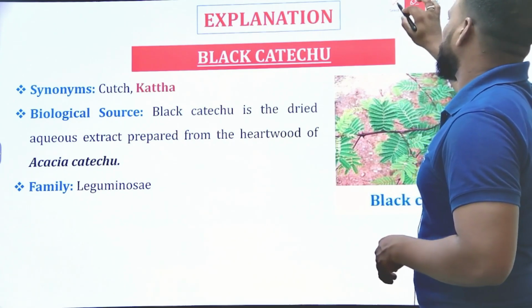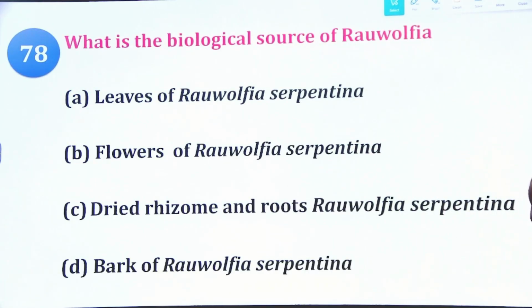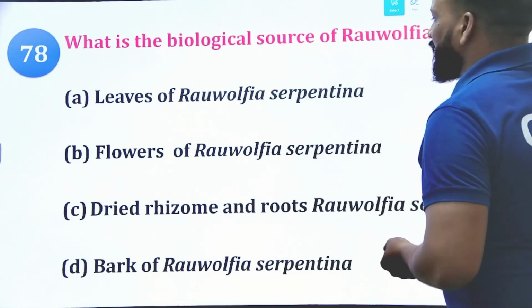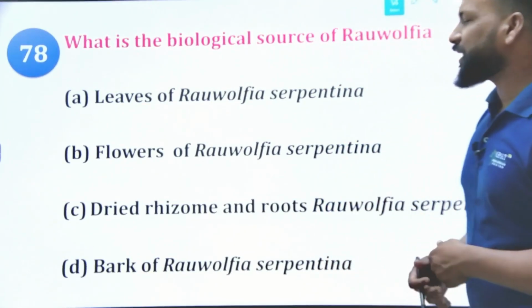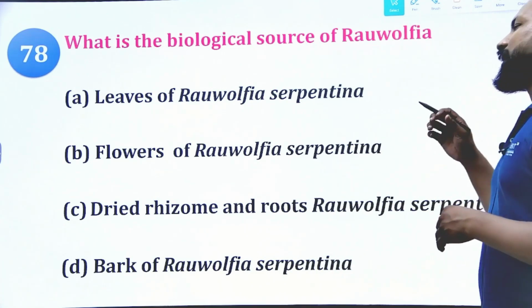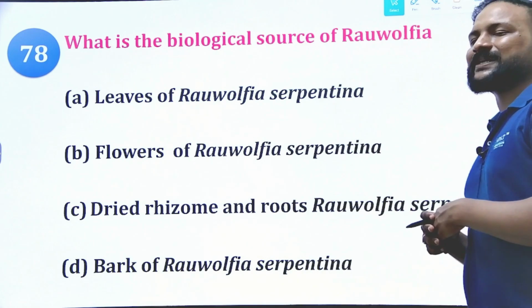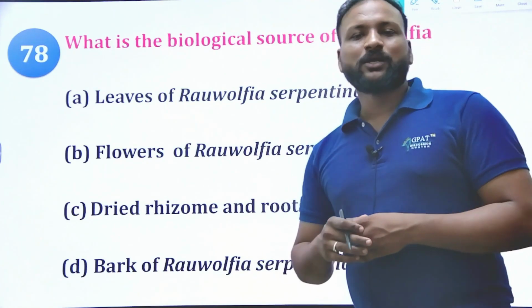Next question. What is the source of Rauwolfia? What is the biological source of Rauwolfia? We know very well the Rauwolfia is a leaf or root or stem. It contains rhizome as well as roots. Rauwolfia serpentina, Sarpagandha or Indian snake root is a synonym, so it is a root.